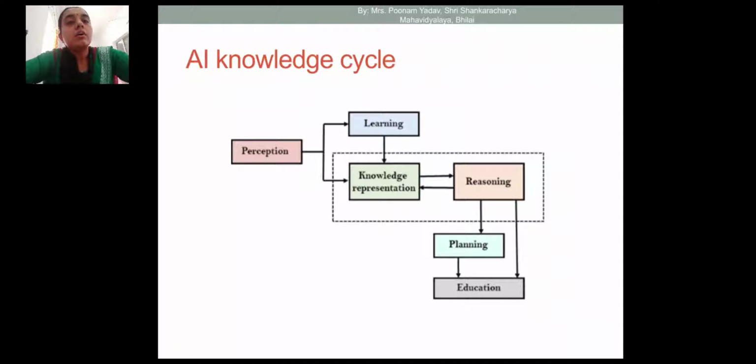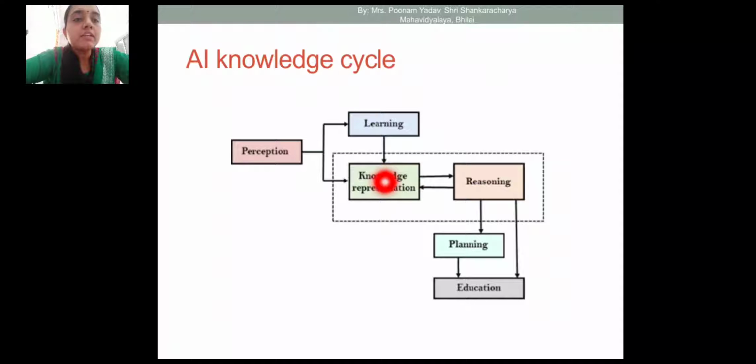We can see perception is connected with the real world or environment. Perception fetches the knowledge from the external world and then goes to learning, which finds the relevant facts, and they are represented in the knowledge representation component.